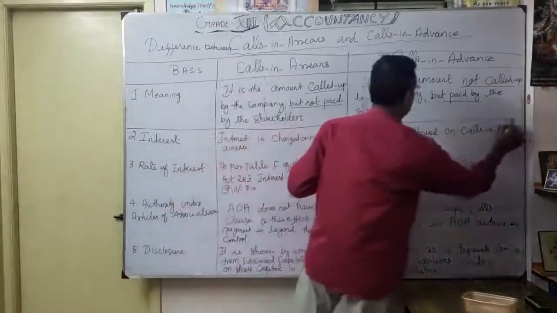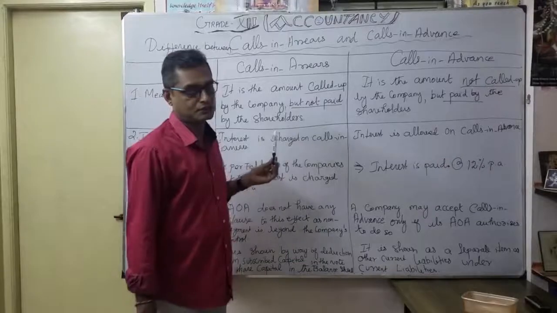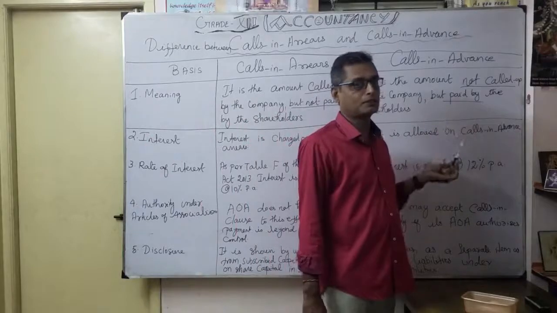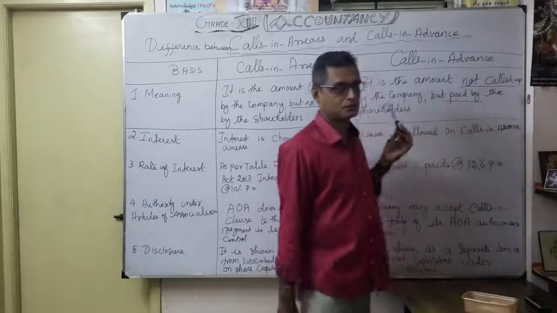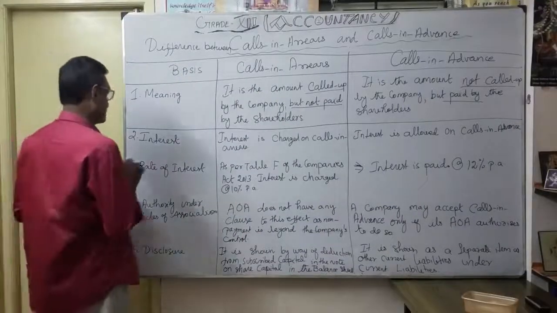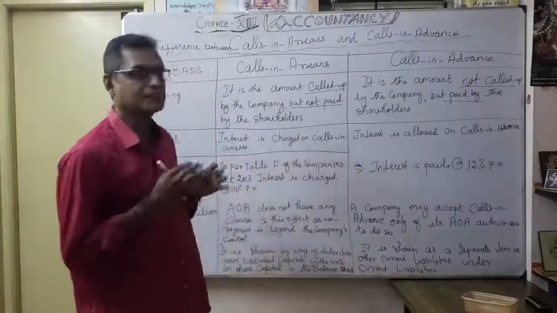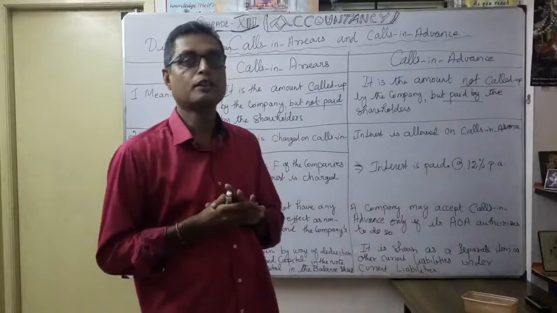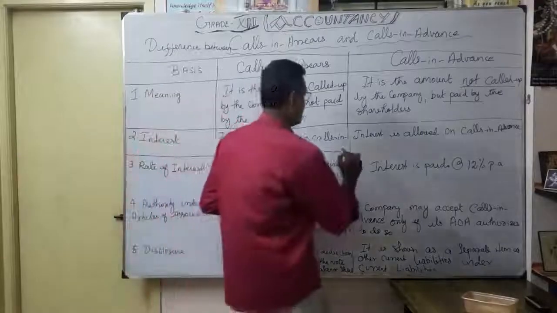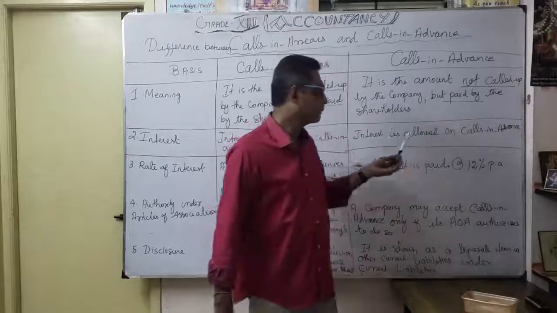The first important difference: here, the company called up but it was not paid by the shareholders, that's why it is called calls in arrears. Here, the company did not call up but it was paid by the shareholder, that's why it is called calls in advance. That is the meaning. Second one, interest. Interest is charged on calls in arrears. If there is any default by shareholders, the company will charge interest. It is income of the company. But interest is allowed on calls in advance. Here a shareholder will enjoy because he paid in advance.